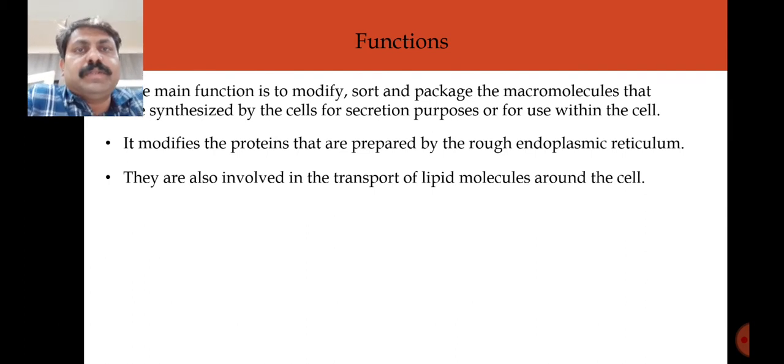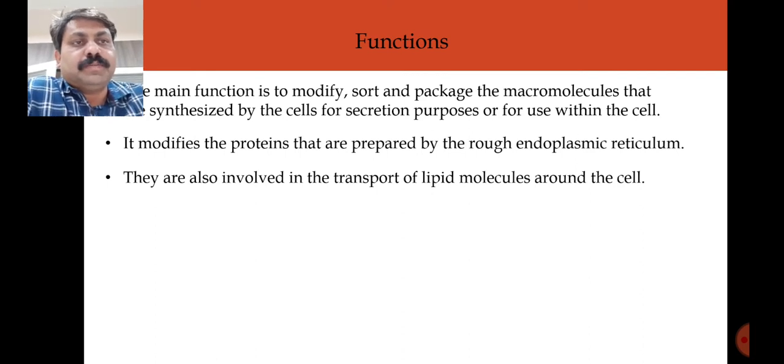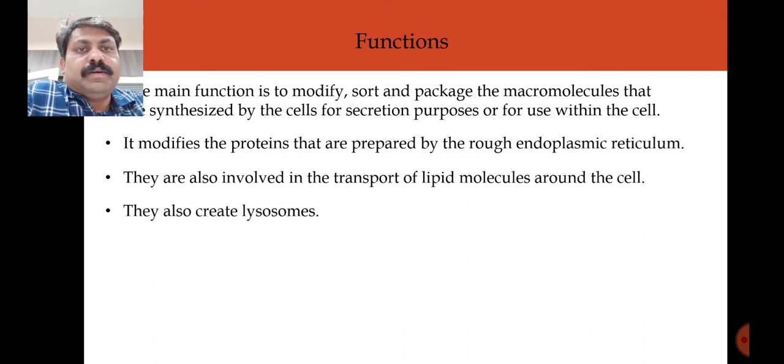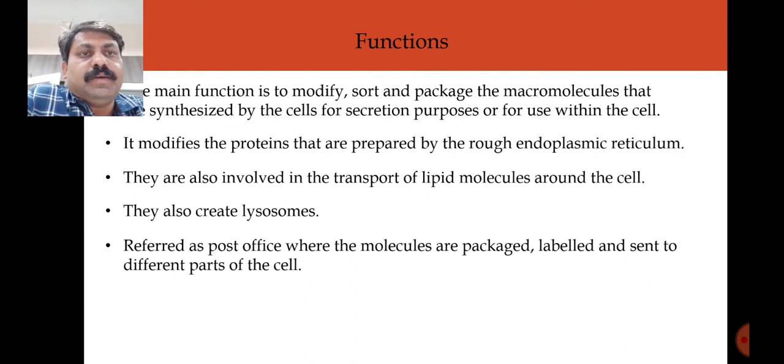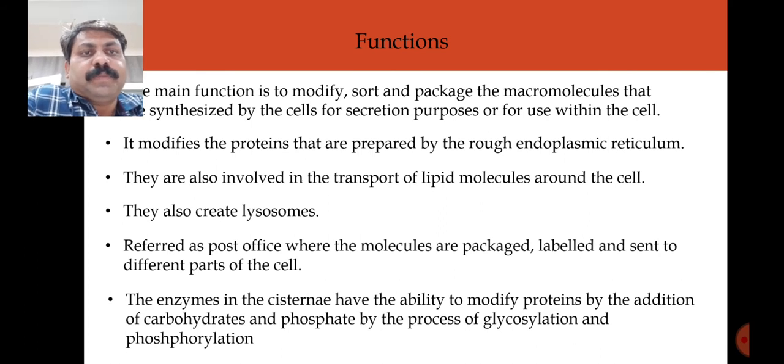They are also involved in the transport of lipid molecules around the cell. The lipid molecules which are synthesized are transported across the cytoplasm with the help of the Golgi complex. They also have a role in the creation of lysosomes. Lysosomes are degrading structures, and these are synthesized with the help of the Golgi complex. It is referred to as a post office because it has a role in packaging, labeling and transport to different parts of the cell.